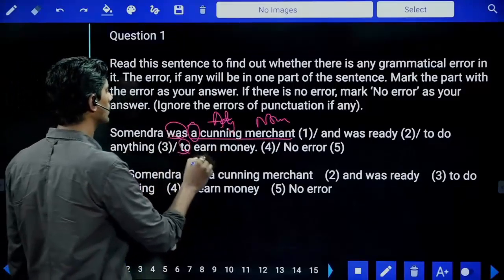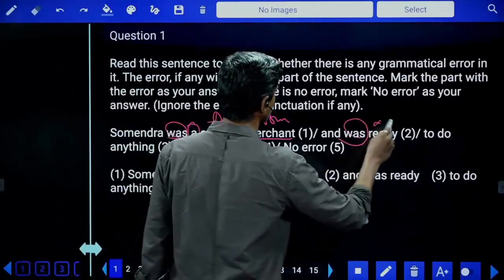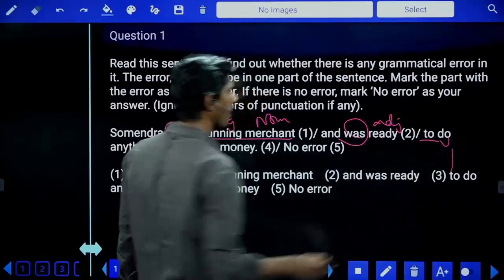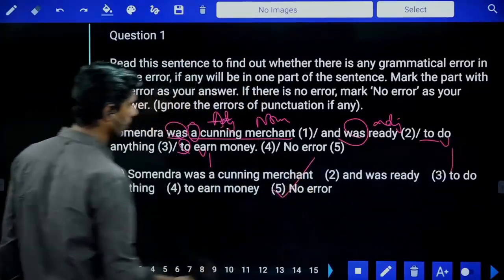After 2, V1 is needed. So V1 is already there. Was ready. Ready is an adjective. So 2 V1. All the parts are correct grammatically, hence fifth option is the right answer, no error.